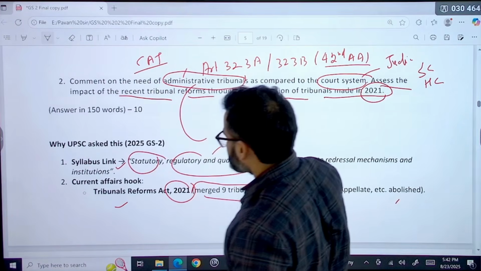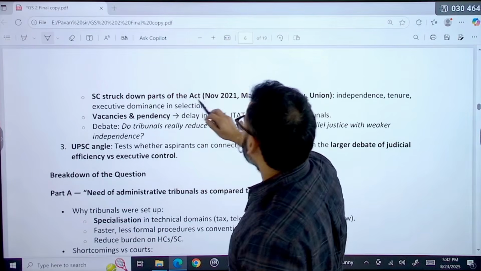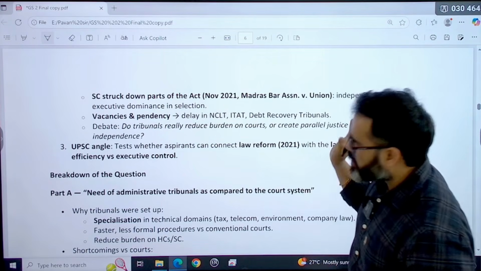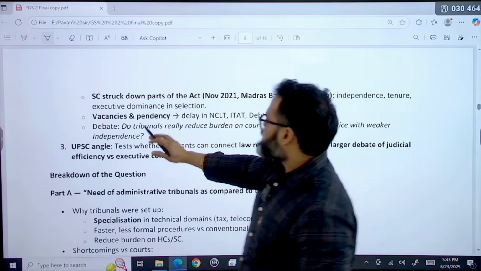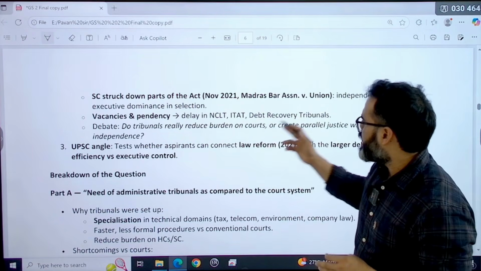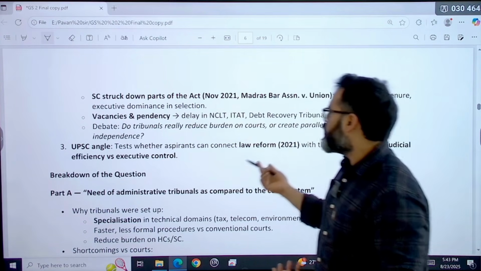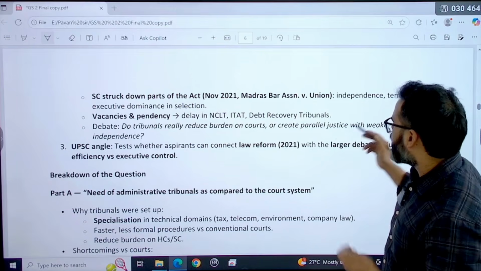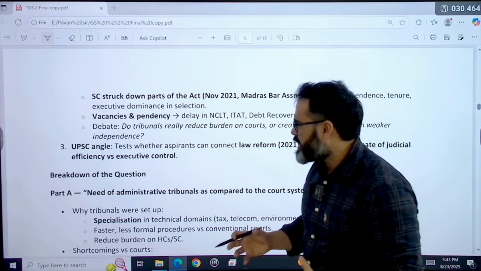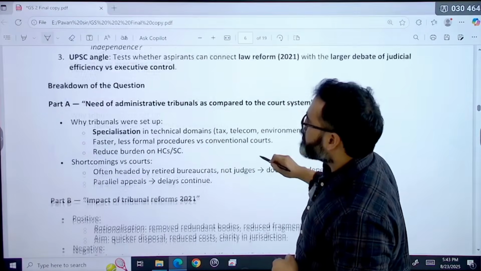So if you go further, Supreme Court struck down parts of the act also, that was in the news. Vacancies and pendencies are there, like for example delay in NCLT, ITAT, debt recovery tribunals. So debate: do tribunals really reduce burden on courts or create parallel justice with weaker independence? That was the question. Now we need to actually break down this question.